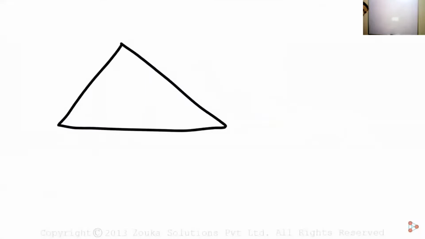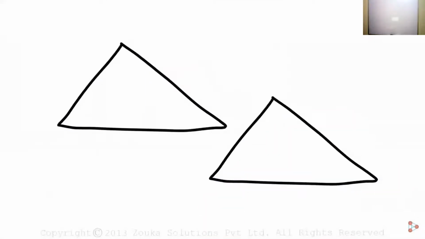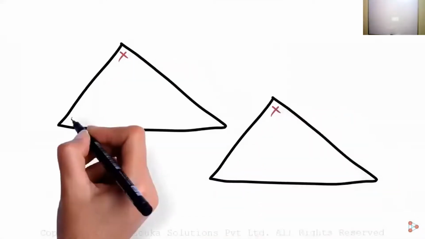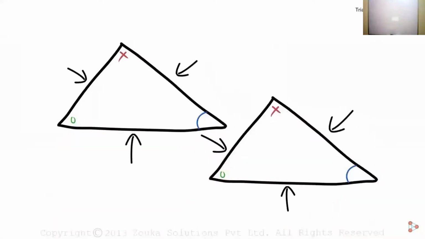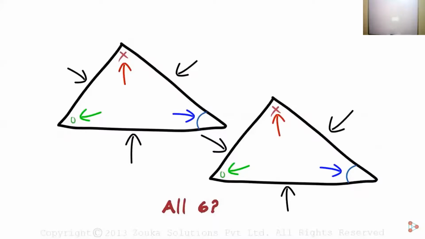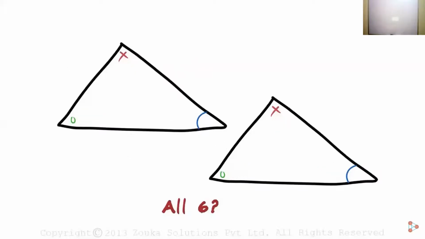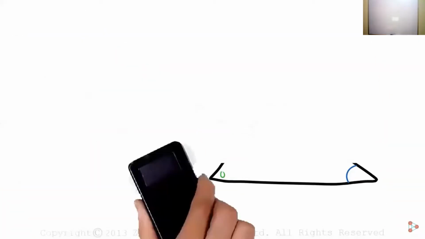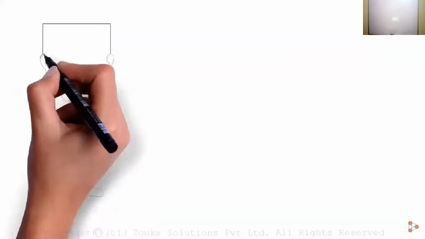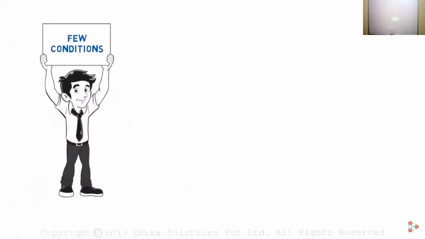Are two triangles congruent? We know that all the corresponding angles have to be congruent, and all the three corresponding sides also have to be congruent. But to find out if they are congruent, do we need to compare all 6 elements of each triangle, 3 sides and 3 angles? Do we need to know all of them? Not necessarily. To know if two triangles are congruent, we do not need to compare all 6 elements of each triangle. There are a few conditions that will help us to know if two triangles are congruent.